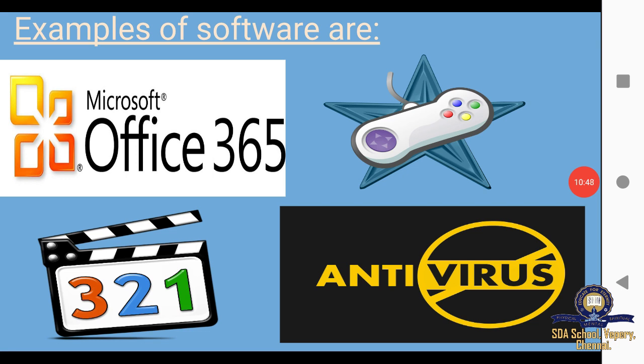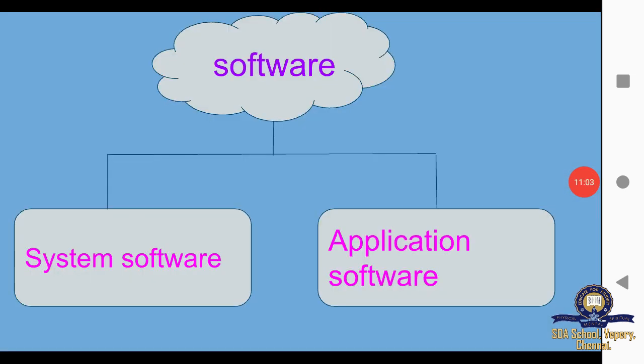These are some examples of software: Microsoft Office, antivirus, Windows Media Player, and computer games. Then software is of two types, that is system software and application software.